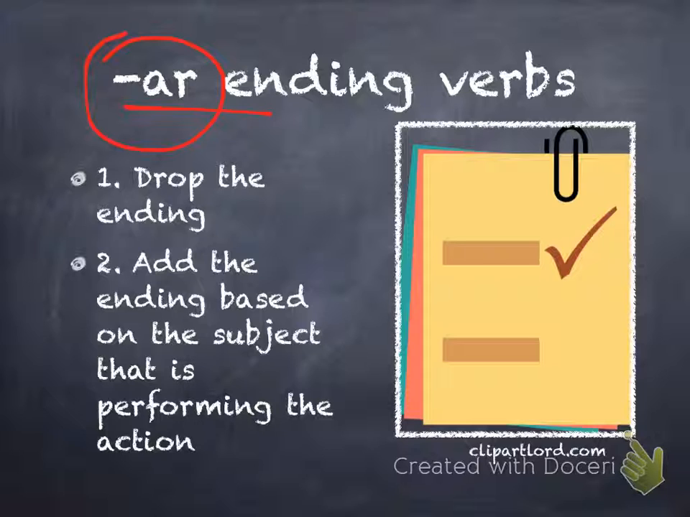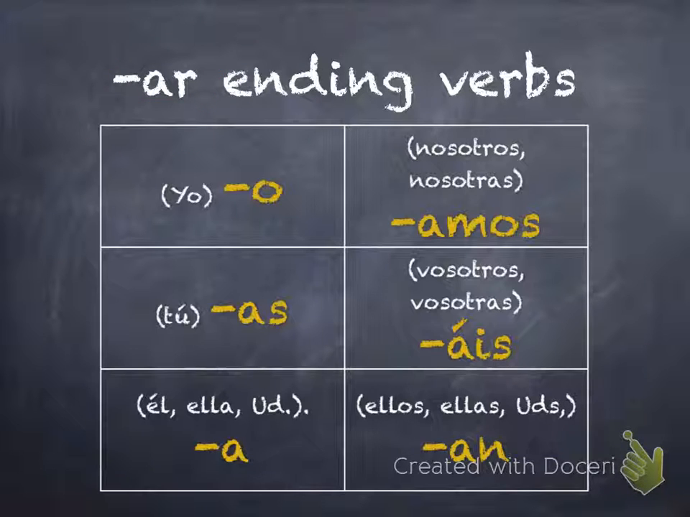So let's go through the AR endings. So for yo, it's o. And this one's easy to remember because the yo ends in o. So your ending is o. And that's going to be the same for any verb in the present tense. Your yo form is always the same, unless it's an irregular verb. And I will always tell you when it's an irregular verb. So unless I tell you this is an irregular verb, always conjugate this way.